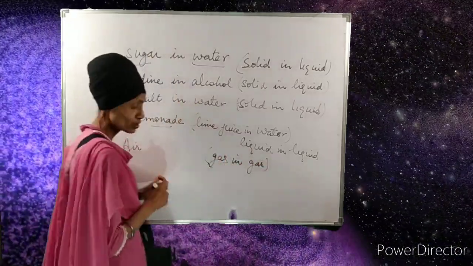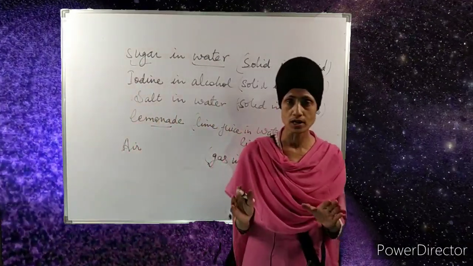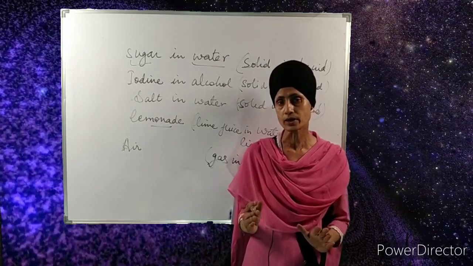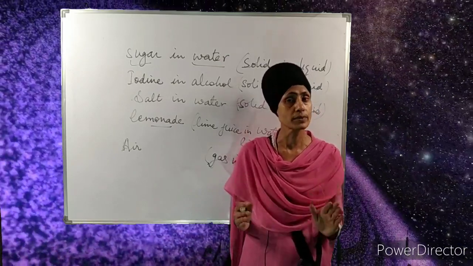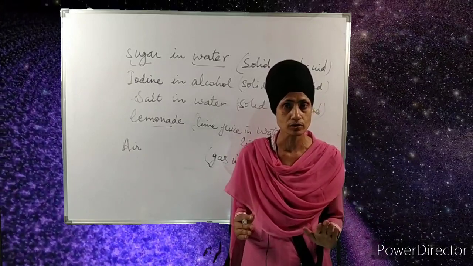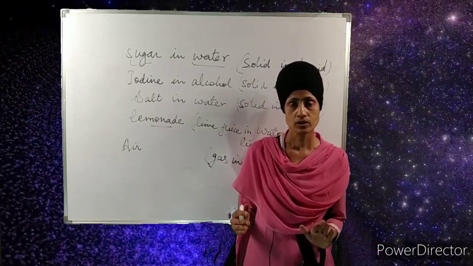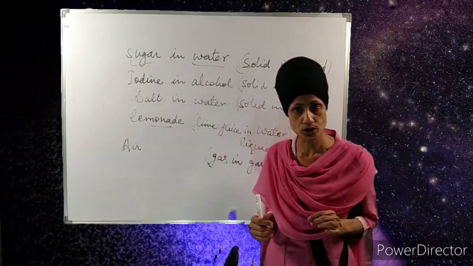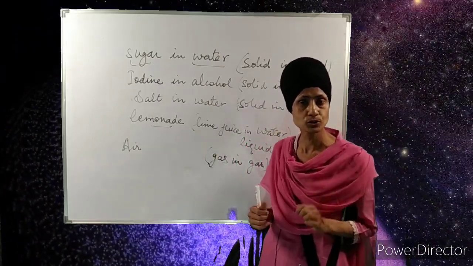So it's not the case that true solutions always exist in the liquid state. A true solution may be solid type, liquid type, or gas type. Air is a true solution, but it is in the gaseous form. Brass is also a true solution, but a solid one.